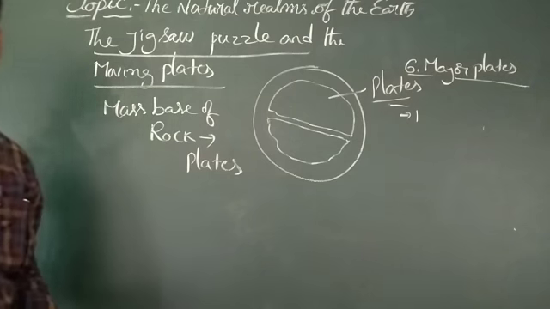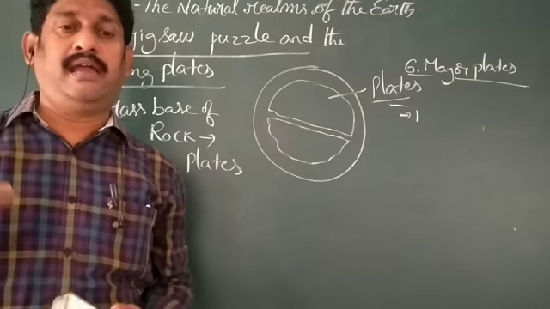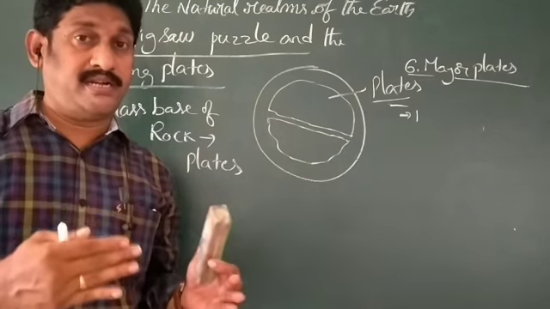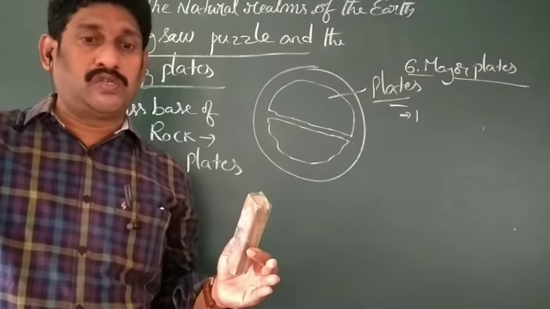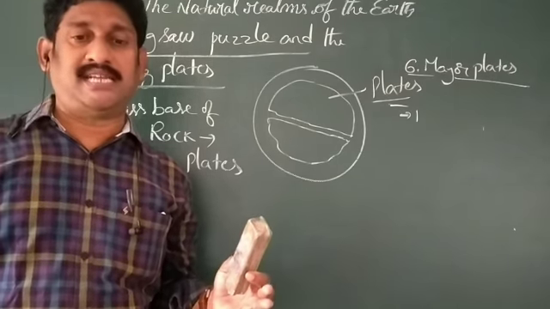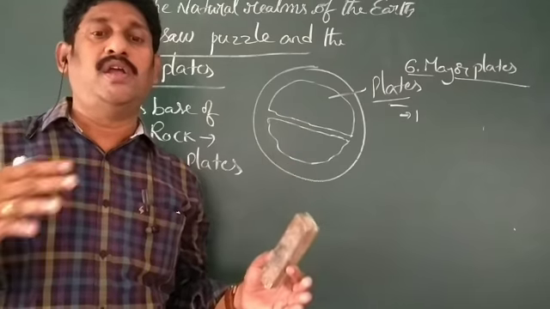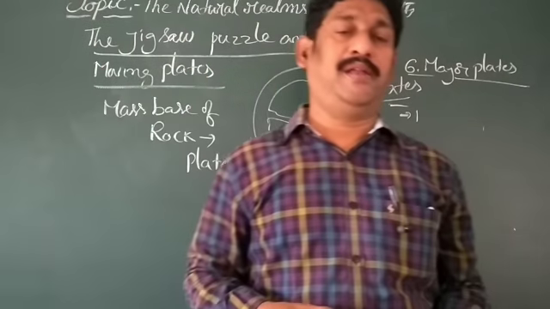In our textbook they have already given it. The 6 major plates are Africa, North America, South America, Indo-Australian, Antarctica, Eurasia and Pacific plates.